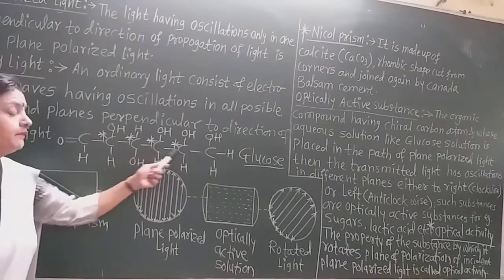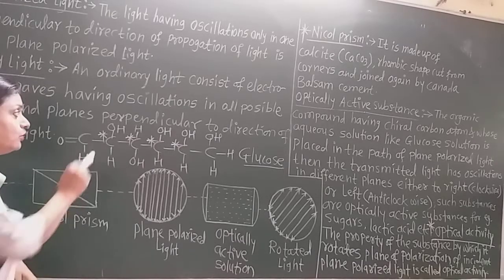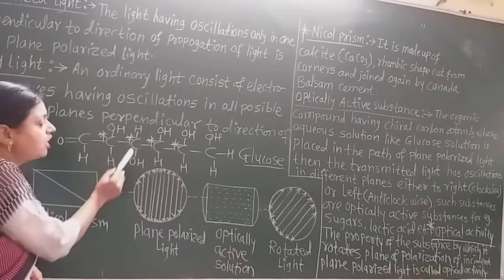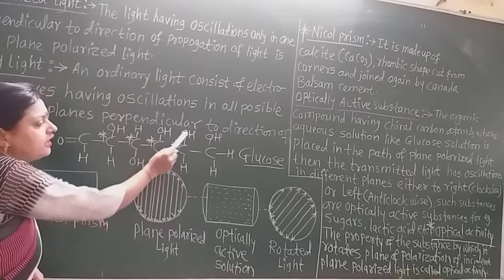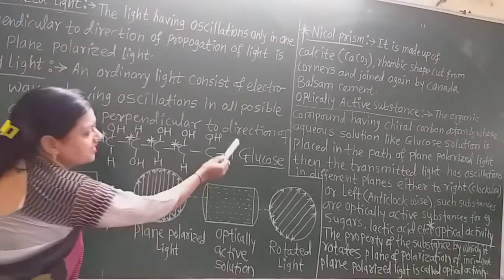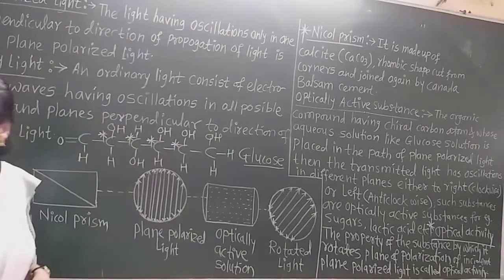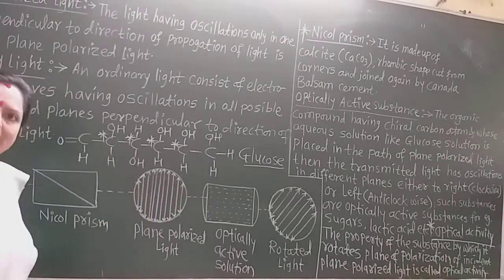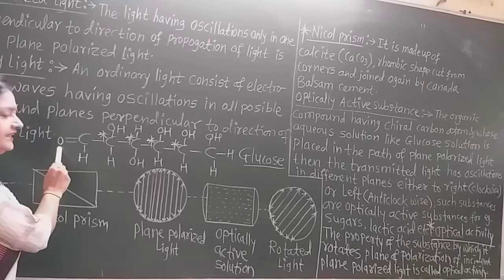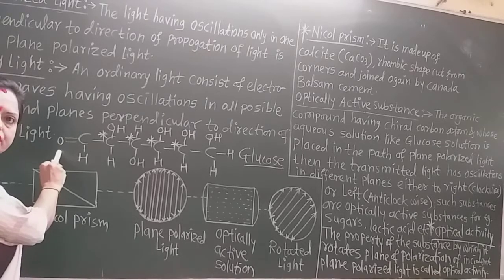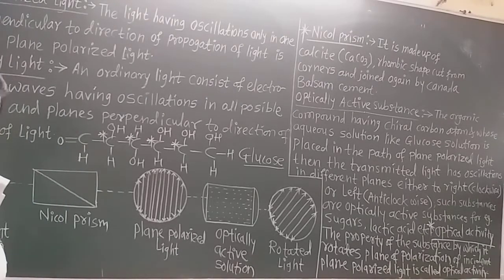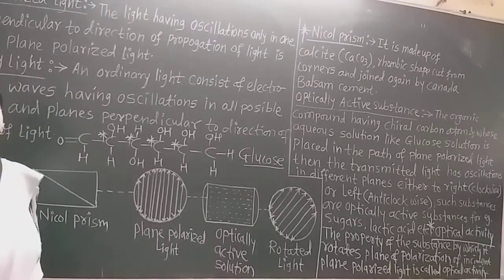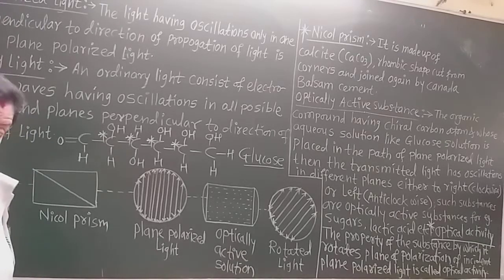These carbon atoms have different groups on all their 4 valencies. Only the last carbon has 2 hydrogen atoms, so it is not a chiral center, and the first carbon has a double bond to oxygen, so this is also not a chiral center. So glucose is an optically active substance.